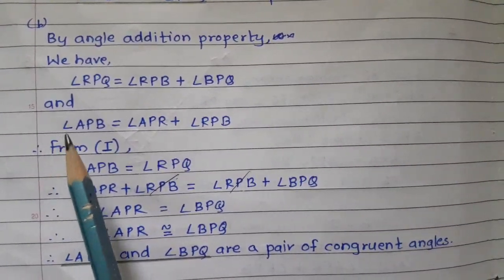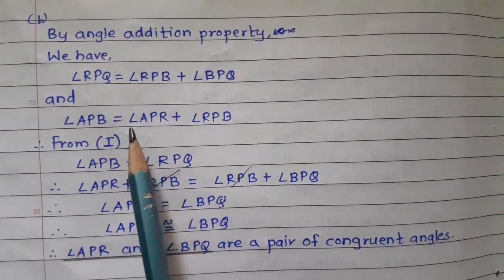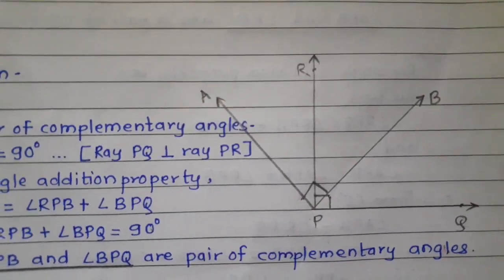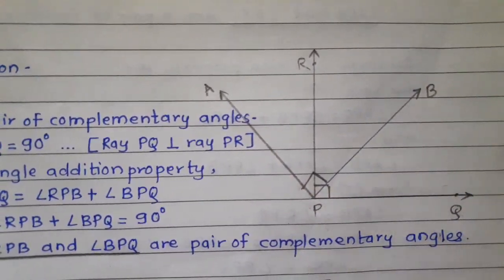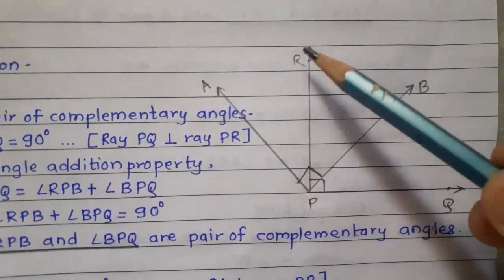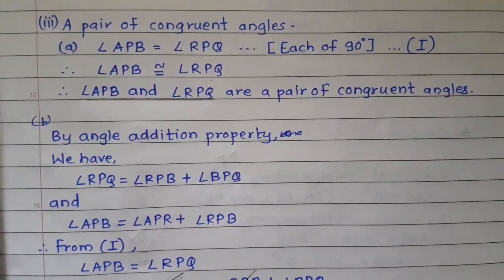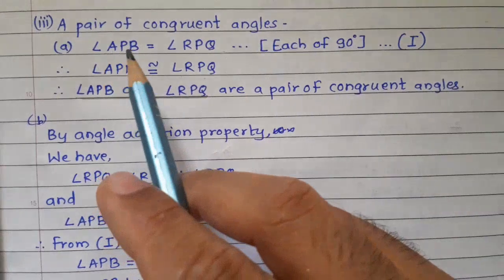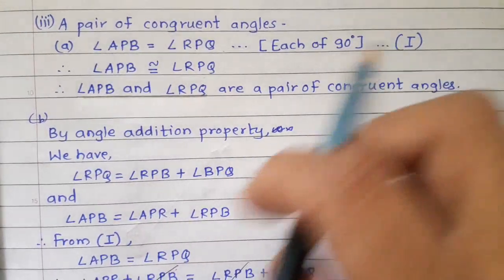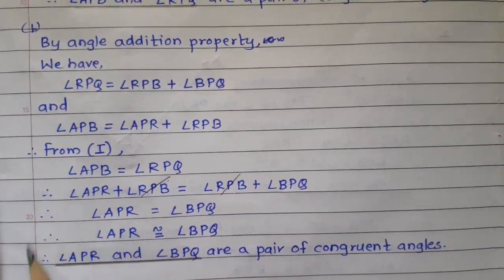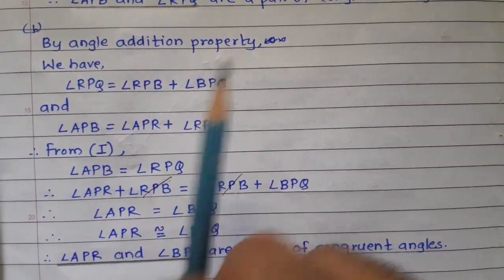And angle APB is equal to angle APR plus angle RPB. So from first, here angle APB is equal to angle RPQ. It is the first equation.